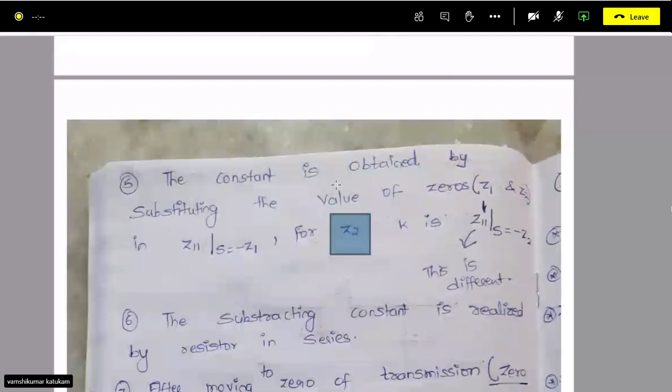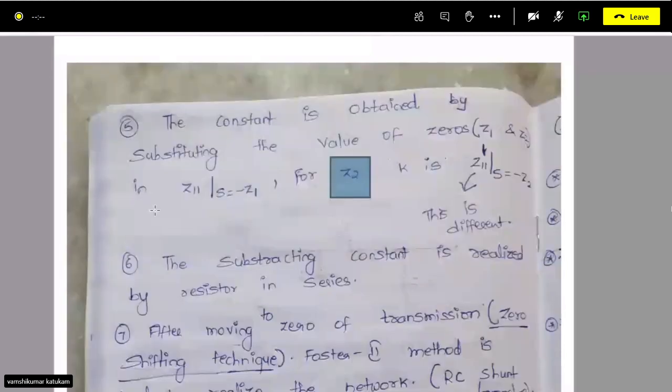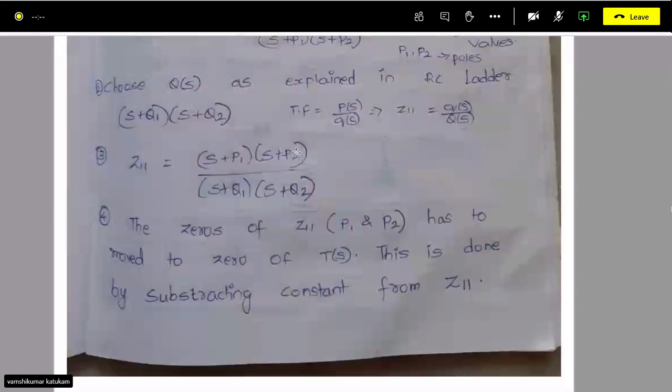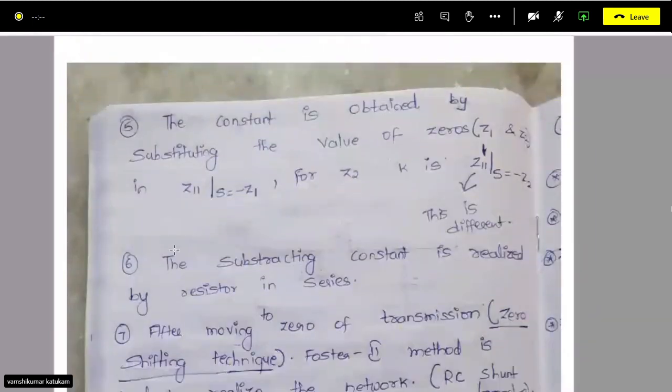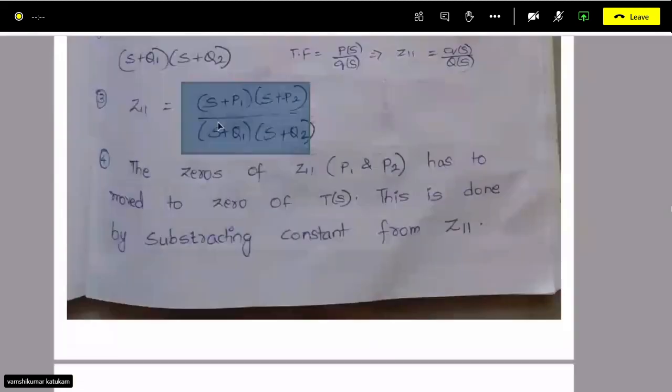Now, if you have subtracted some constant from Z11, then you have to add it back, because your Z11 is this.